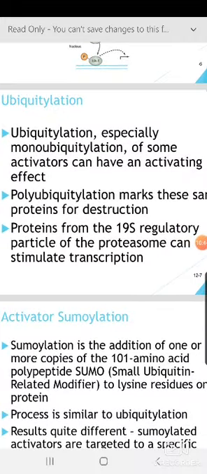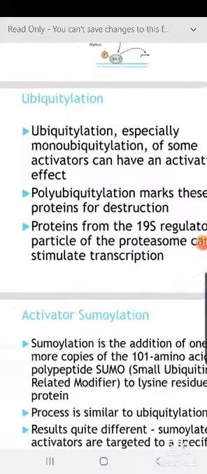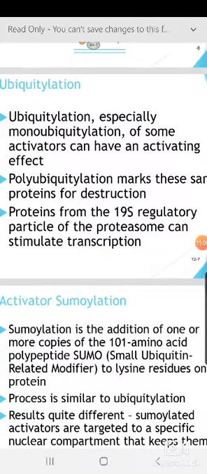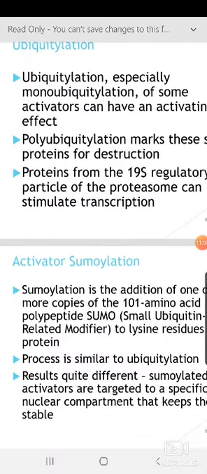Generally, ubiquitinylation means we are thinking about protein degradation, followed by the protein being degraded. So that is also another way of controlling your transcription. Proteins from the 19S regulatory particle of the proteasome can stimulate transcription. So these are different types of effects of ubiquitinylation.